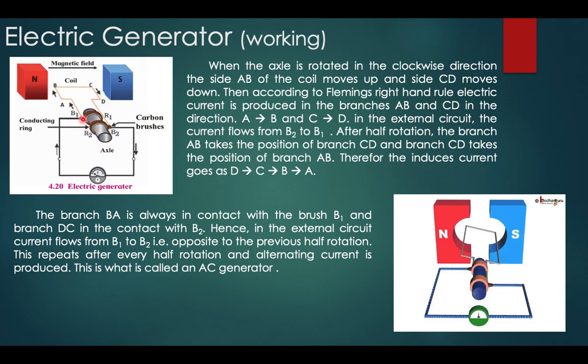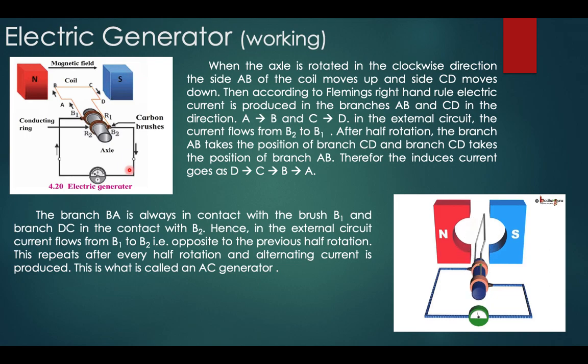Why? Because in the initial half, when AB was going up and CD was going down, the current was flowing from B2 to B1 in the first case. You can observe over here. But since the ends of the coil are fixed to B1 and B2, ring 1 and ring 2, when CD comes to AB and AB comes to CD, the current will flow from B1 to B2. So after every half cycle, the direction of the current is changing. Therefore, since the direction of the current is changing, this is also called an AC generator or alternating current generator.